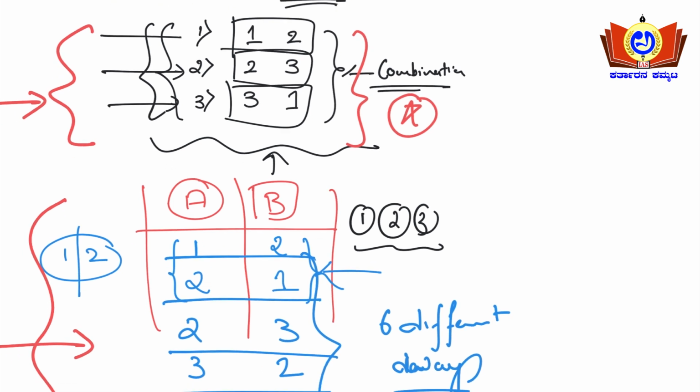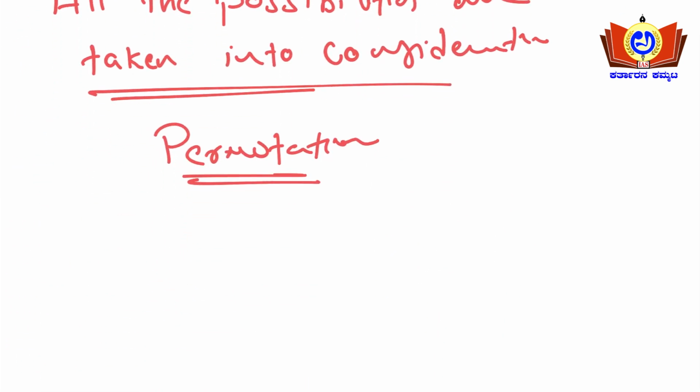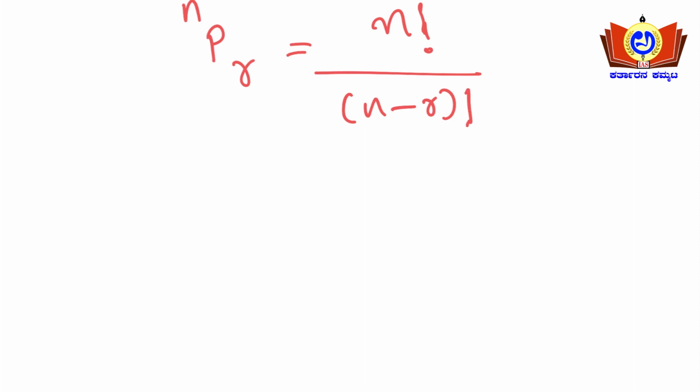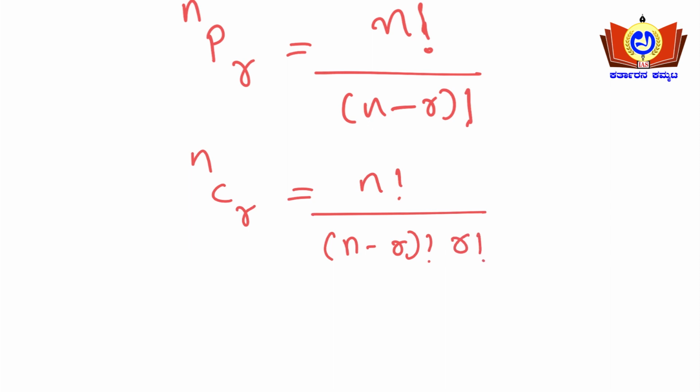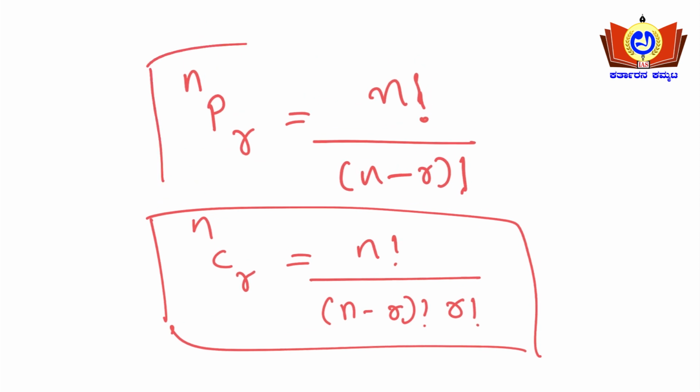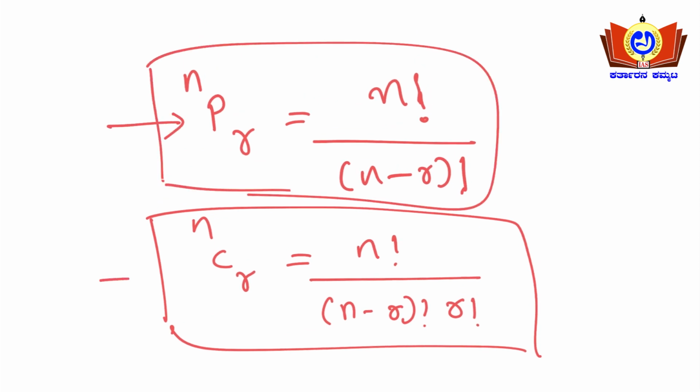See here, what is the formula for permutation? The formula for permutation is nPr equals n factorial upon (n minus r) factorial, whereas the formula for combination is, pay attention guys here, nCr equals n factorial upon (n minus r) factorial into r factorial. These two formulas, the permutation formula as well as the combination formula, you need to learn by heart.